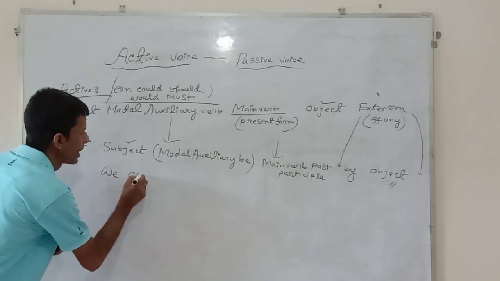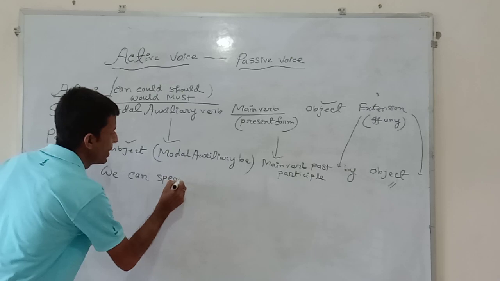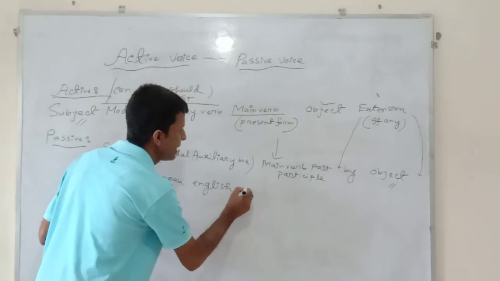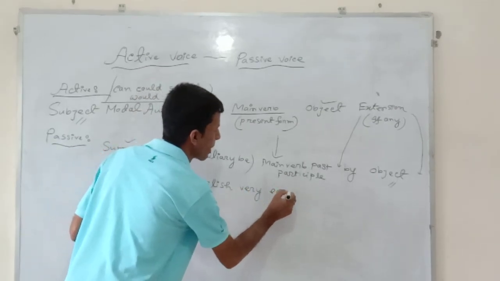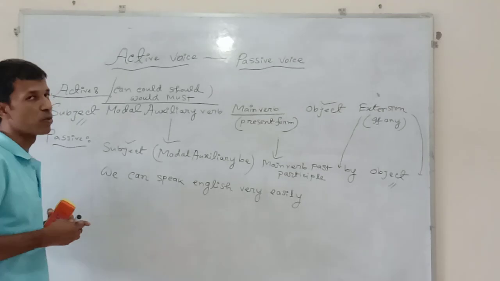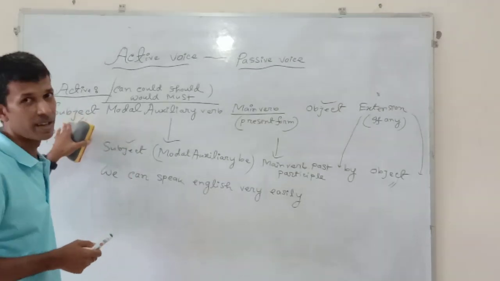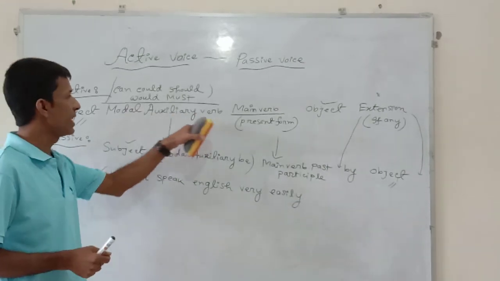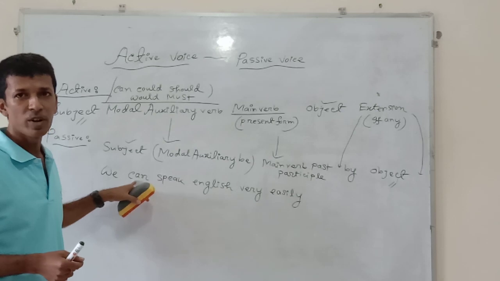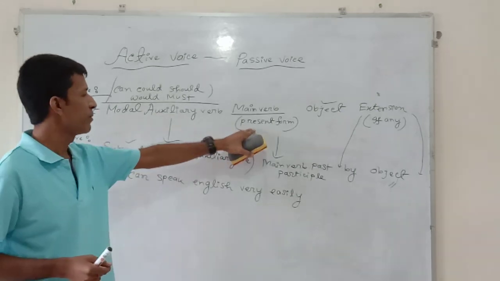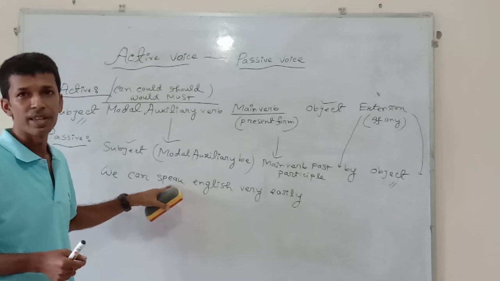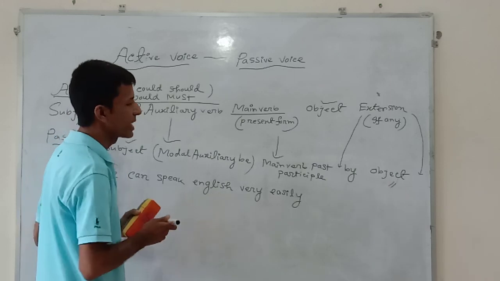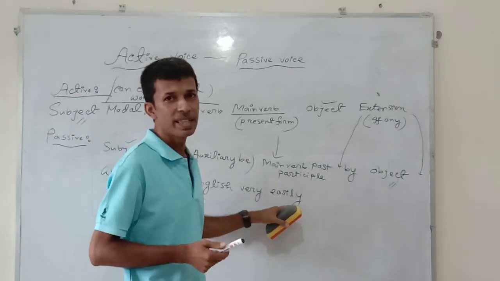Now I am going to make you understand by writing an example from this structure. We can speak English very easily. Now compare this sentence with the base of the structure. First of all, subject is written. Here we is used as subject. Then modal auxiliary verb. Here I have written can as the modal auxiliary verb. Then main verb in the present form, speak. After that, objective case. Here English is used as objective case, and at last extension, very easily.